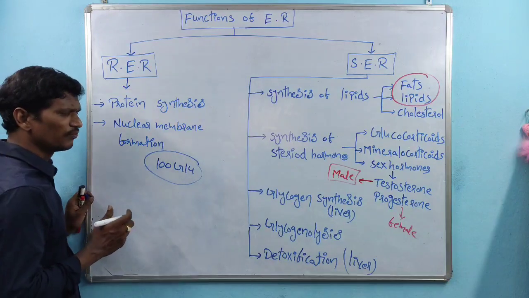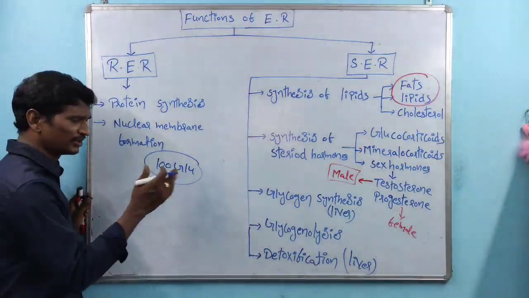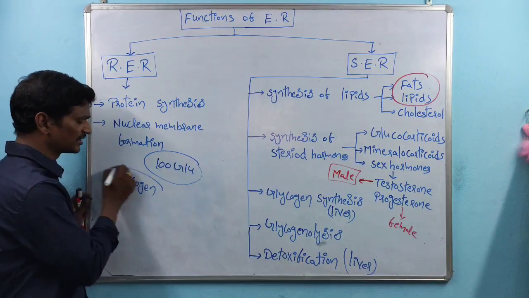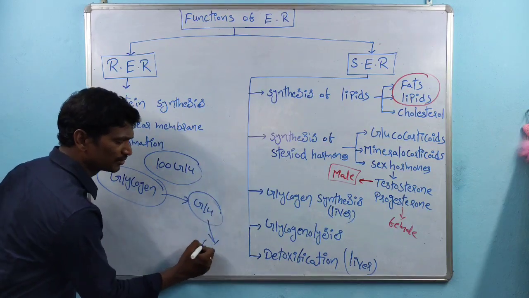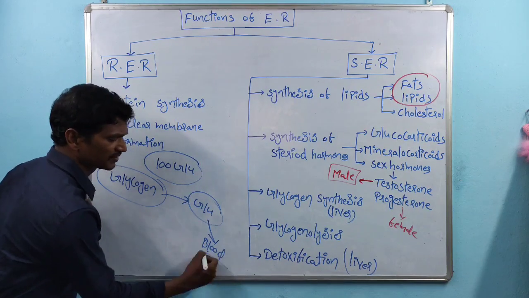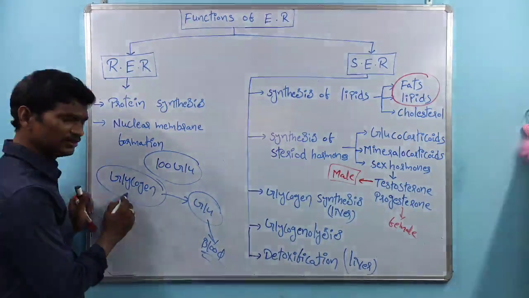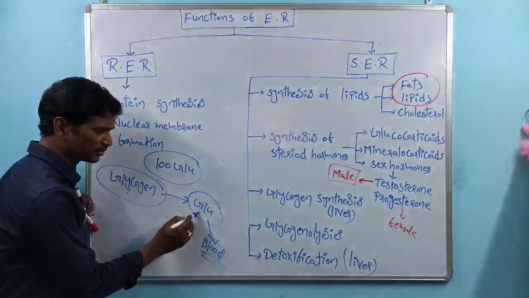Here also it is the same thing. When the person is fasting, the glycogen within the liver cells is again converted into glucose molecules, and the glucose molecules enter the bloodstream.